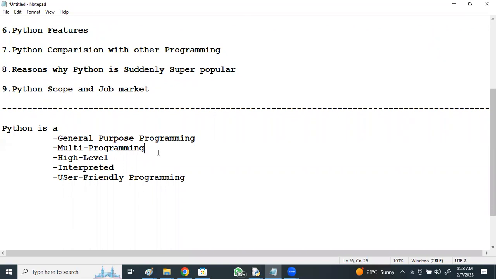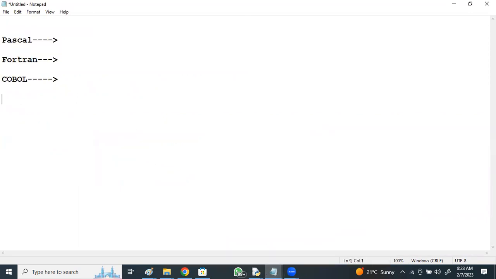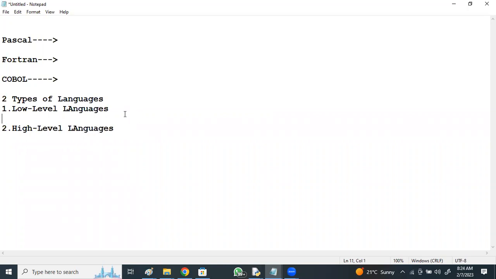And it's a high-level language. Python is a high-level language. There are two types of languages I can say. First one, low-level languages, and secondly, high-level languages. What is the difference between high-level and low-level languages? Examples of low-level languages are assembly level language or machine level language, right?